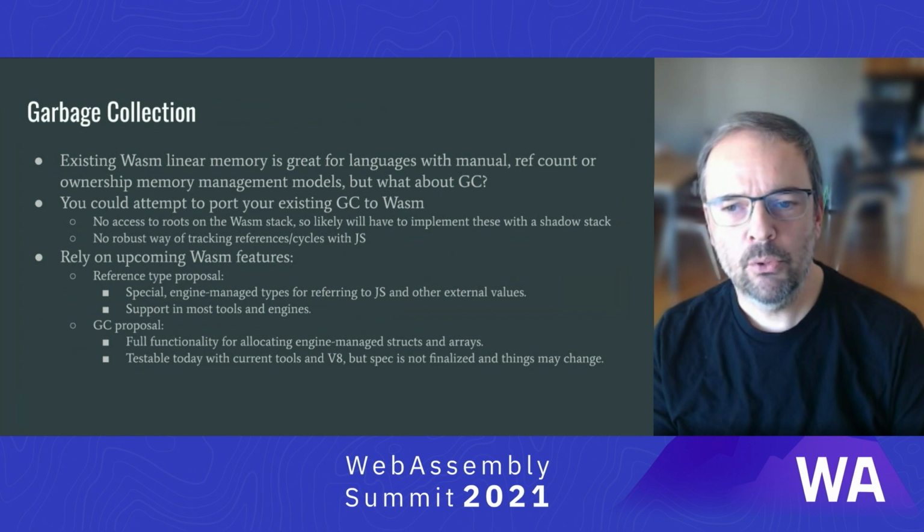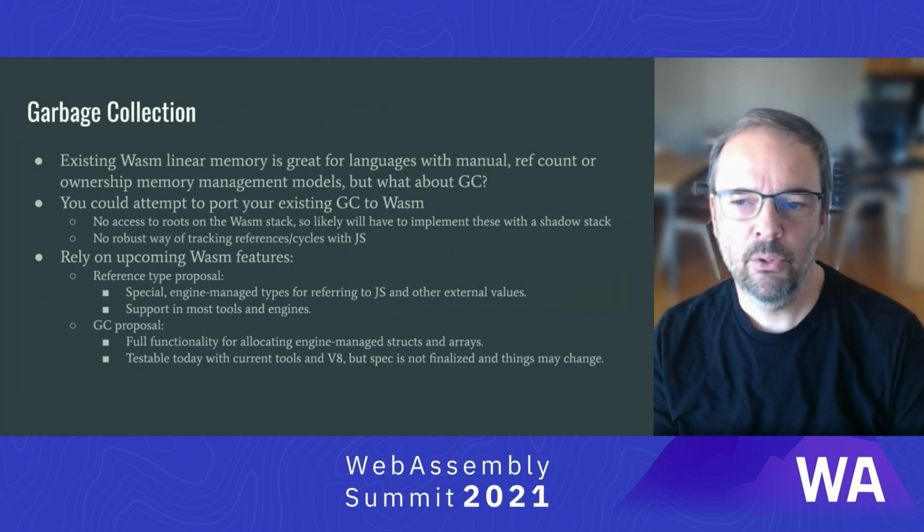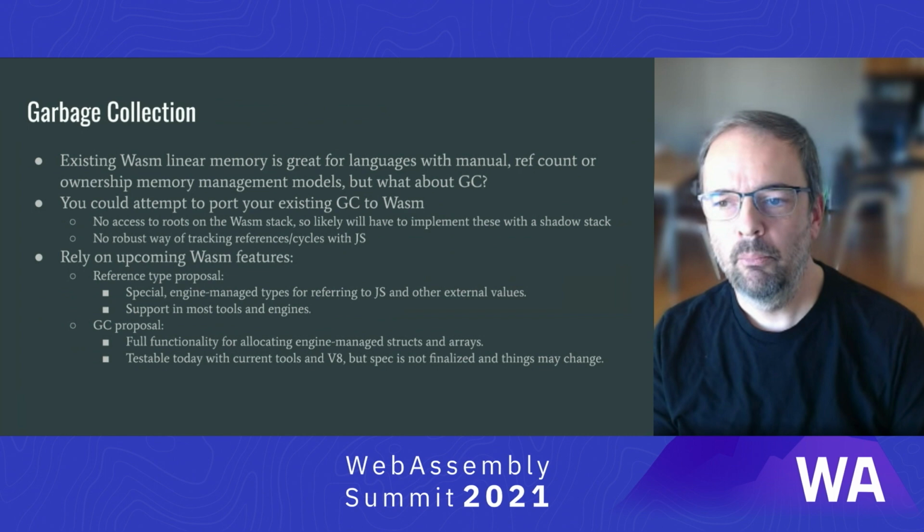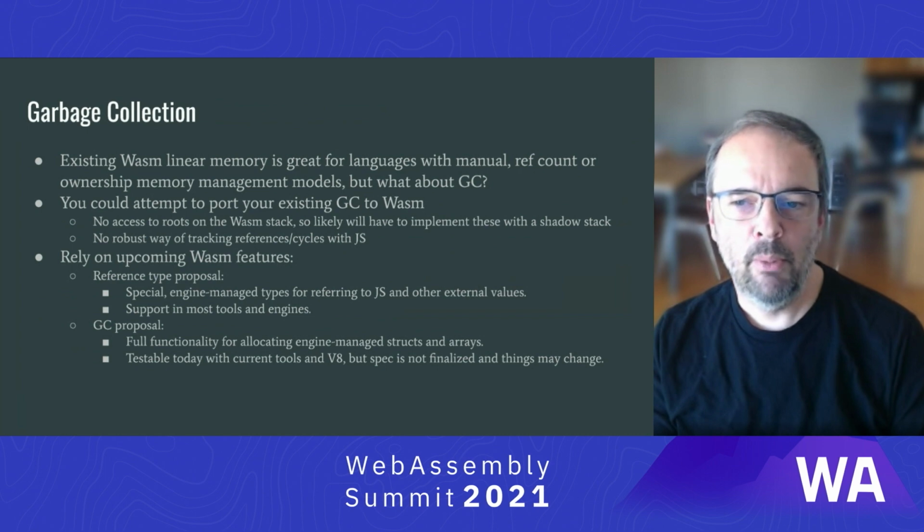Second, there is no robust way to track the lifetimes of JS values you may be referring to or from linear memory, especially once you account for cycles. So this will likely require some manual management. Alternatively, you can rely on upcoming WASM features. There is the reference types proposal, which provides special engine-managed types for referring to JS and other external values. The proposal for it has been fully accepted, and there is support for it in most tools and engines. Of course,